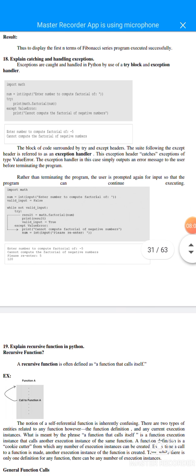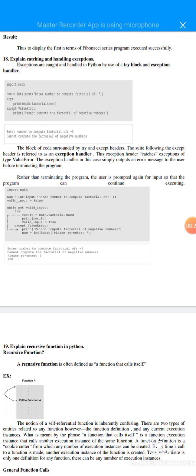18th question: explain catching and handling exceptions. Exceptions are handled in Python by using a try block and an exception handler. Import math, use the math function: enter a number to compute a factorial, and then print math.factorial. Except ValueError: print cannot compute the factorial of negative numbers. Enter a number to compute a factorial of 5; for a negative number, it prints cannot compute a factorial of negative numbers.